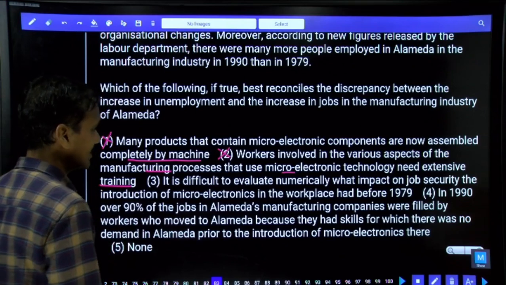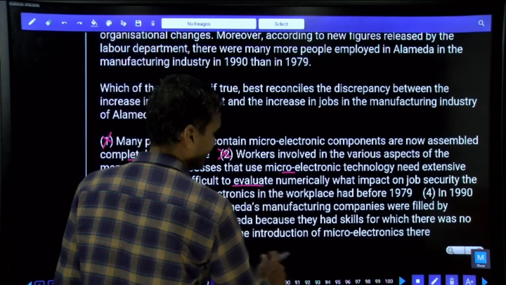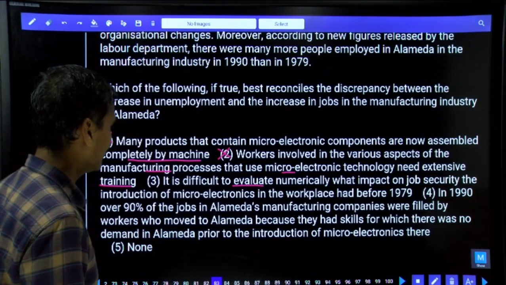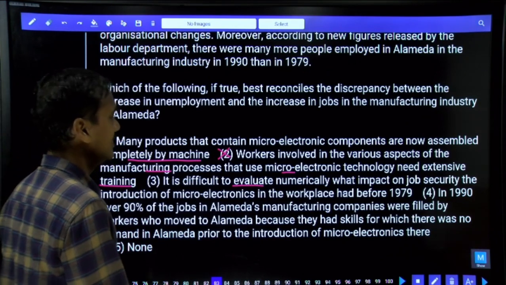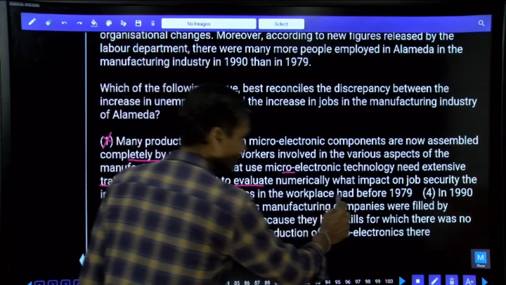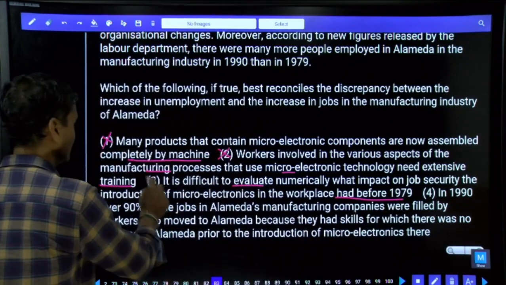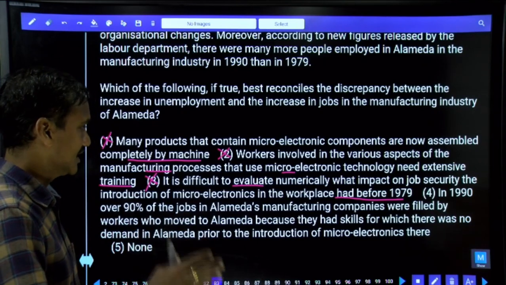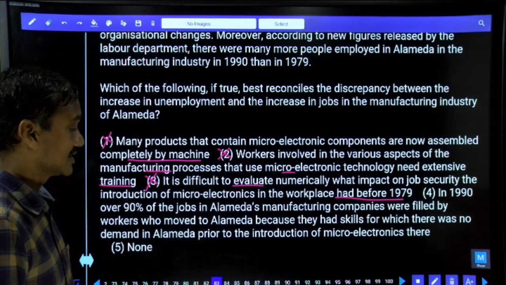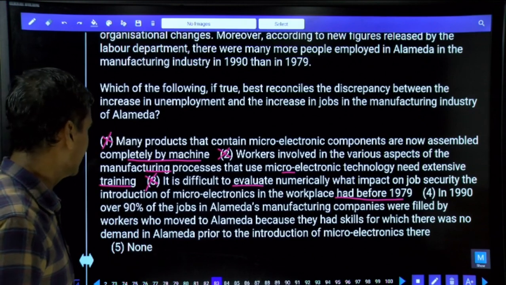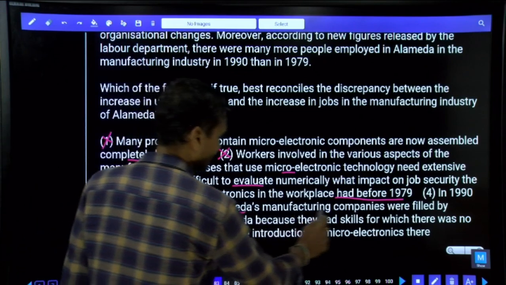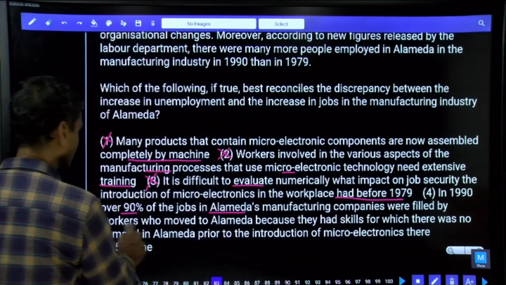Next one, it is difficult to evaluate numerically. Here it is a generalized statement. What impact on job security introduction of microelectronics in the workplace before? Here he is talking about before 1979, isn't it? But here we are talking about that period, 1979 to 1990. Then coming to choice 4, in 1990, over 90% of the jobs in Almada's manufacturing companies were filled by workers.